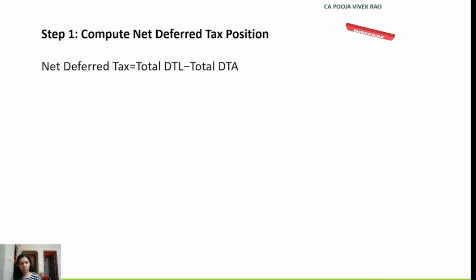So this is nothing but total deferred tax liability minus total deferred tax asset. So in this case, the total deferred tax liability will be rupees 71,040 plus 19,200, and the total deferred tax asset is rupees 7,040.